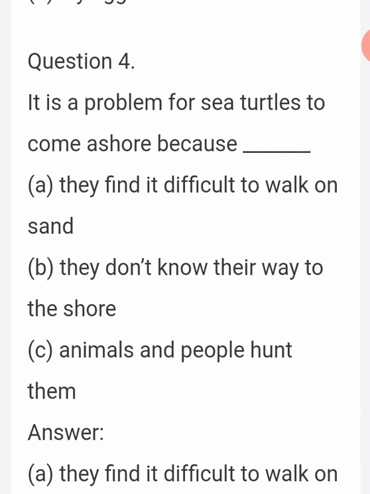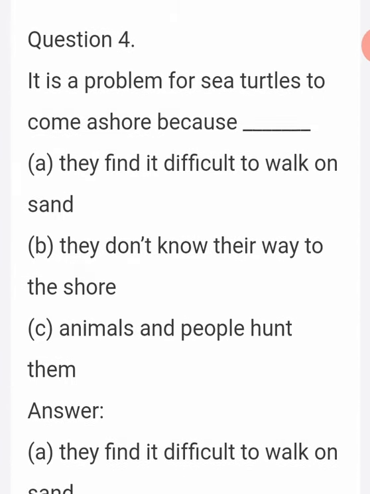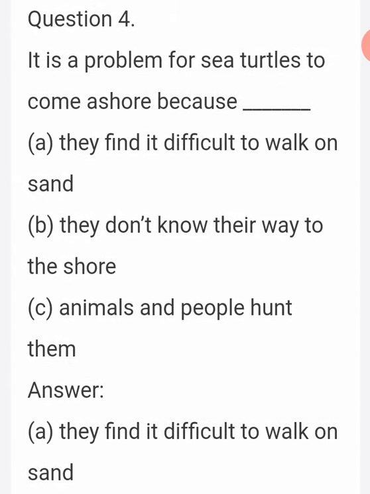Next question. It is a problem for sea turtles to come ashore because A, they find it difficult to walk on the sand. B, they don't know their way to the shore. C, animals and people hunt them. The correct answer is A, they find it difficult to walk on sand.